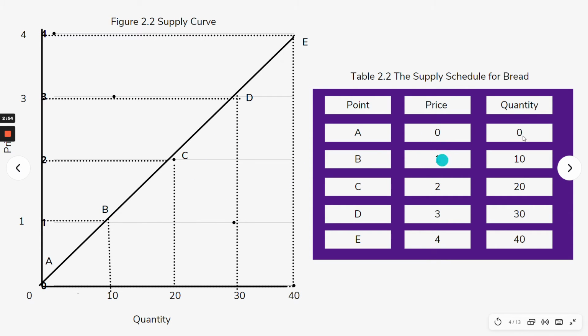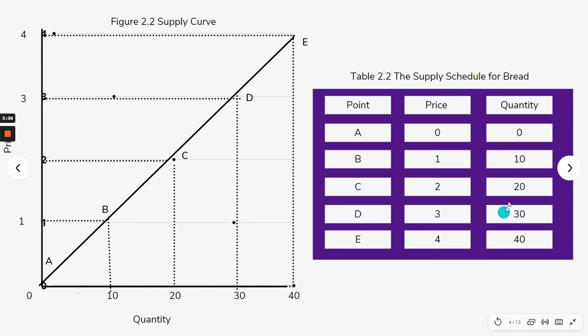So in this table, table 2.2, the supply schedule of bread shows that when the bread is free, meaning the price is zero, no seller or producer will produce, di ba? Kay ngano mo produce man ko if free man ang bread. Nya naman ko'y puhunan nya dili ko mo makakita, di ba? So, but if the price goes up, so nahimo siyang 1, 2, 3, 4, you will also notice that the quantity supplied for the bread also increases from 10, 20, 30, and 40.